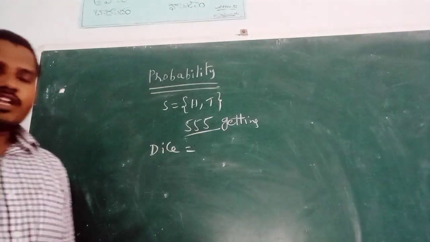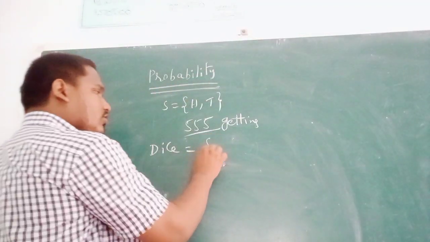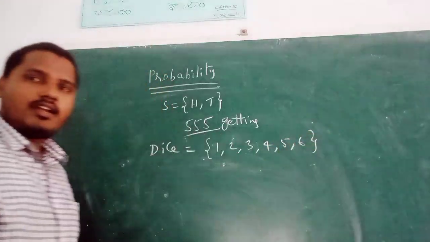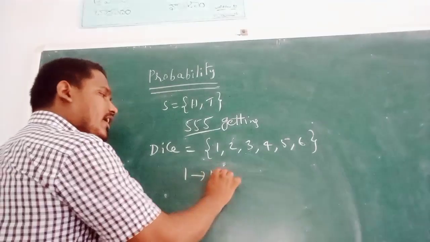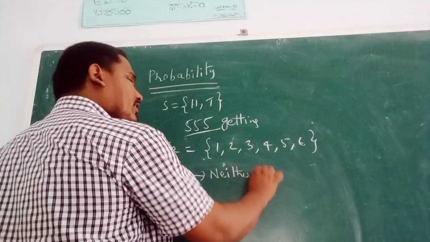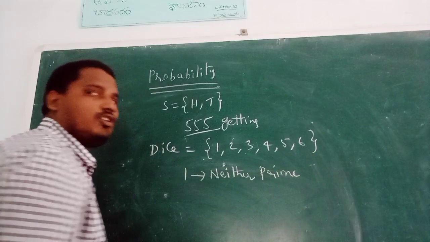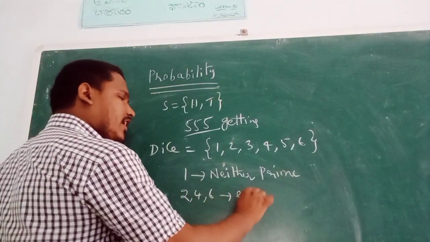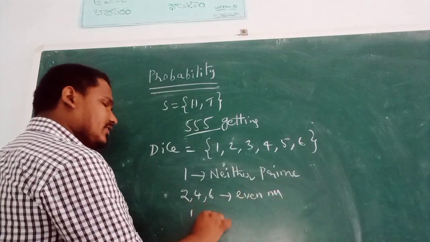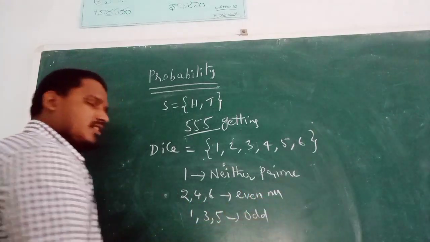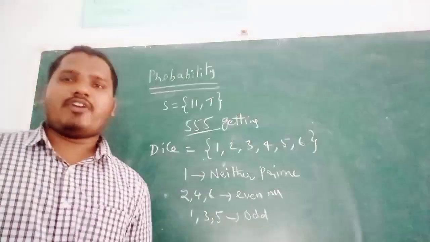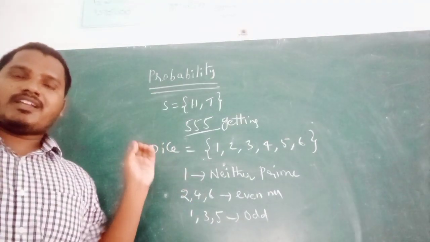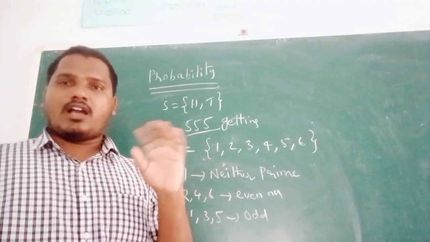Next, dice. If a die is rolled, the outcomes are 1, 2, 3, 4, 5, 6. One is neither prime nor composite. 2, 4, 6 are even numbers; 1, 3, 5 are odd numbers. They ask these types of problems: if a die is rolled, what is the probability of getting 1? Neither prime nor composite?